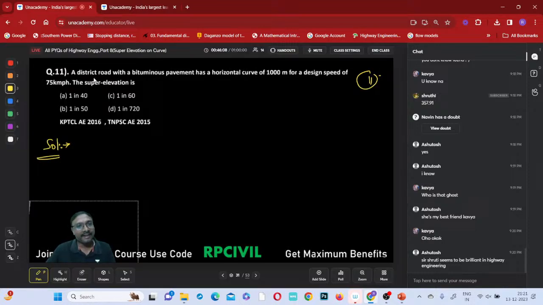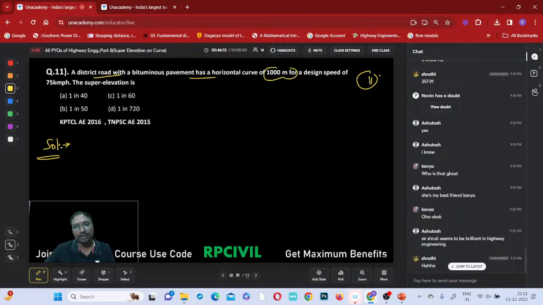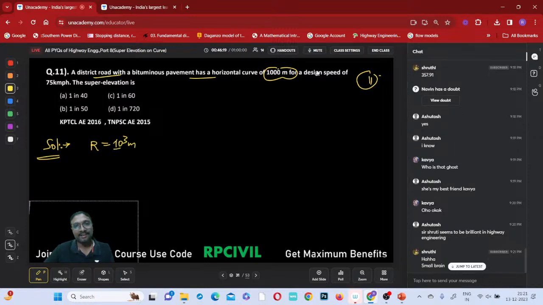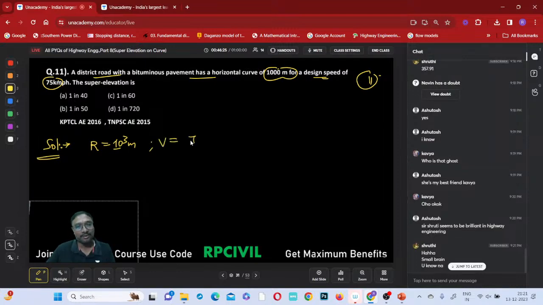A district road with a bituminous pavement has a horizontal curve of 1000-meter radius. What is that radius? You can see radius is equal to 1000 meters, and a design speed of 75 kmph. Capital V is equal to 75 kmph.